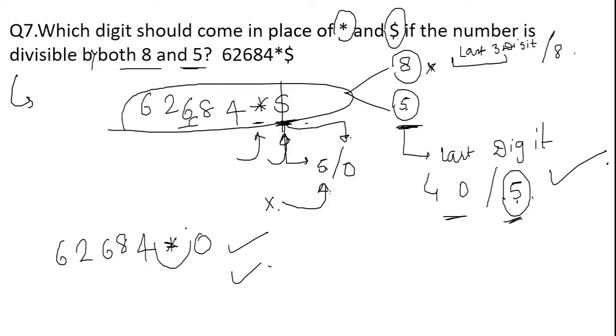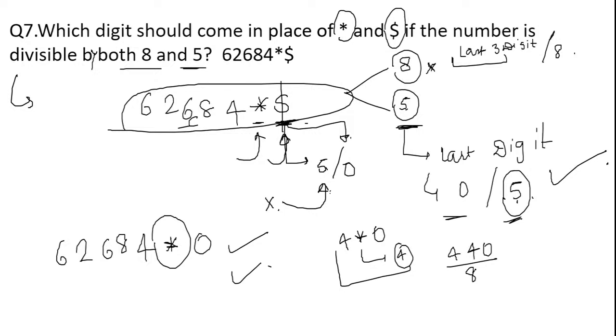So what should be the number that should come at the place of star? Simply we have to check the last 3 digits, we know now. So here, 4 star 0, can I insert here 4? If I insert 4 here, then the number will be divisible by 8.